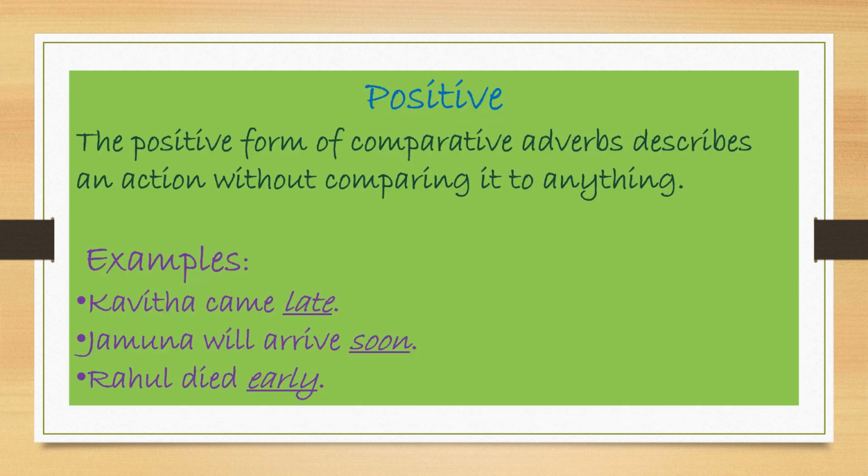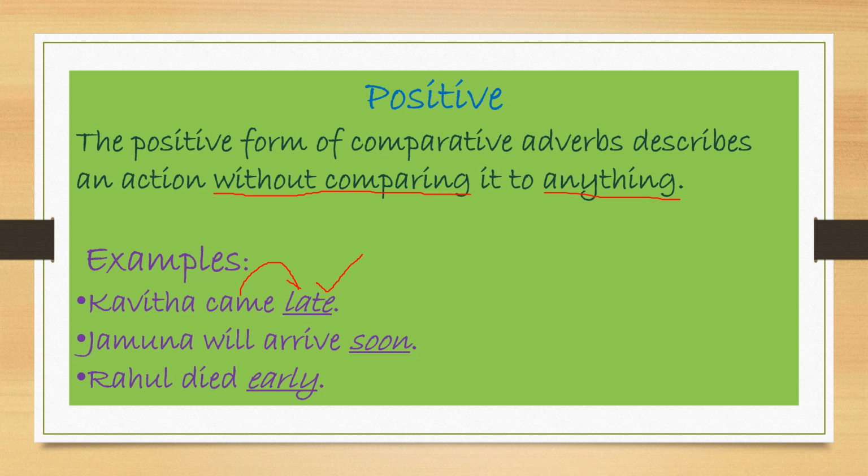The positive form of adverbs describes an action without comparing it to anything. We are not comparing to anything. Just we are saying one person's action. Kavita came late. Came how? Came when? Late.